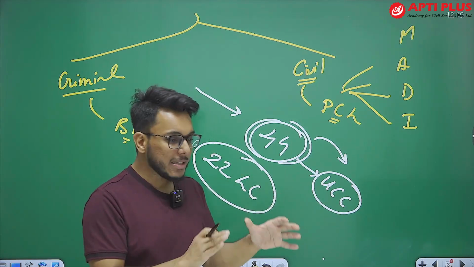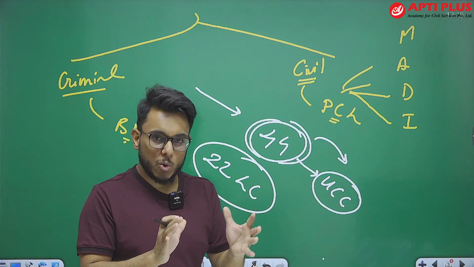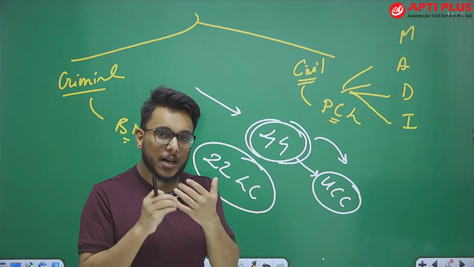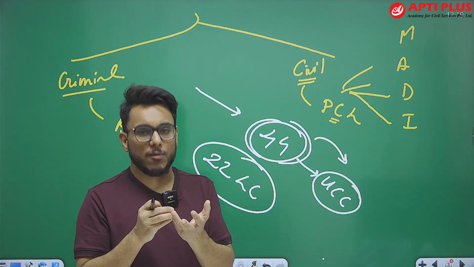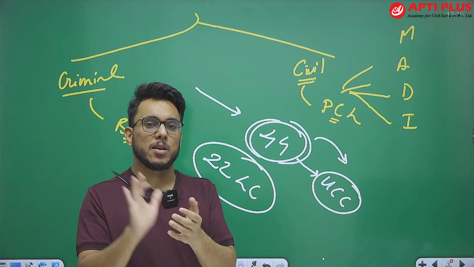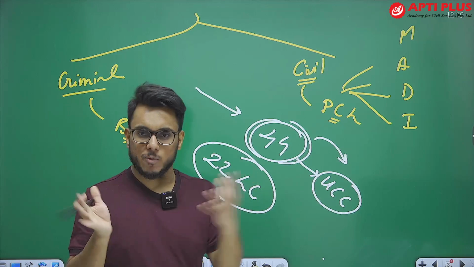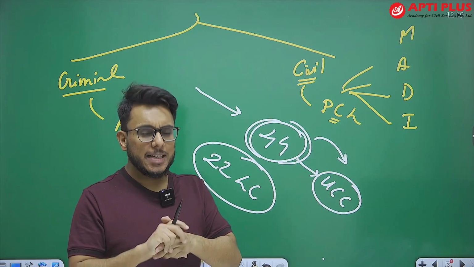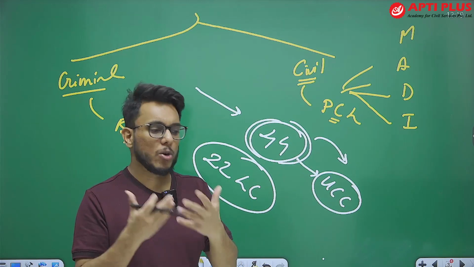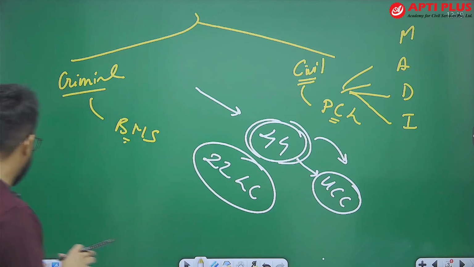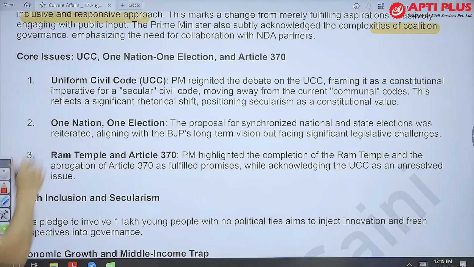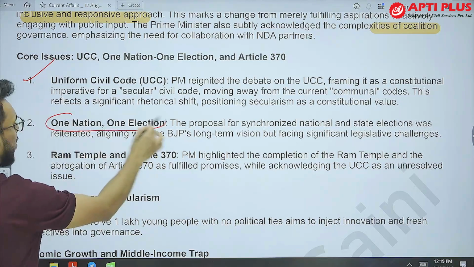And now the Prime Minister has also said, let's bring a UCC, but he said that the UCC should not have a communal flair, and that homogenization of all religions towards one culture should not be there. He says that as a constitutional spirit, we should implement UCC. This is something that has been mentioned here. Then after that, one nation, one election.